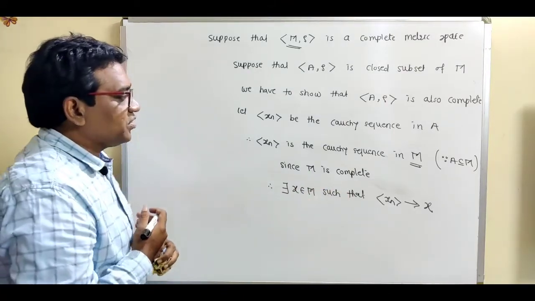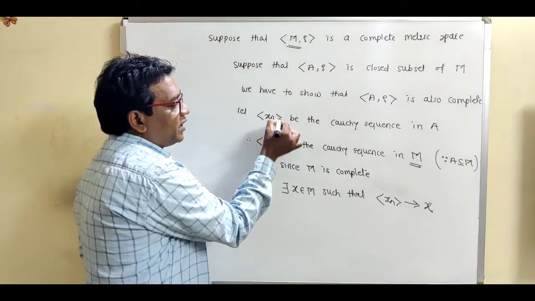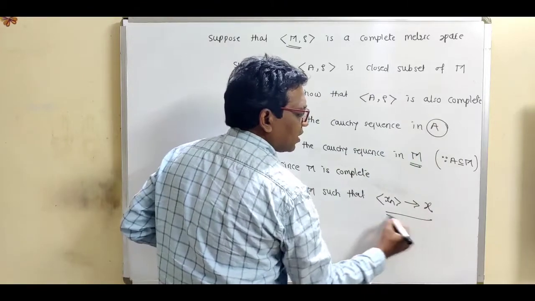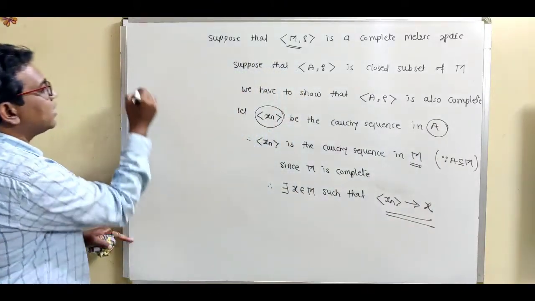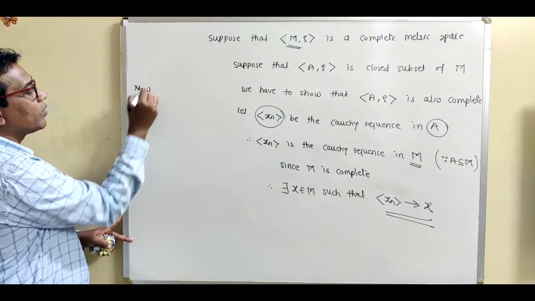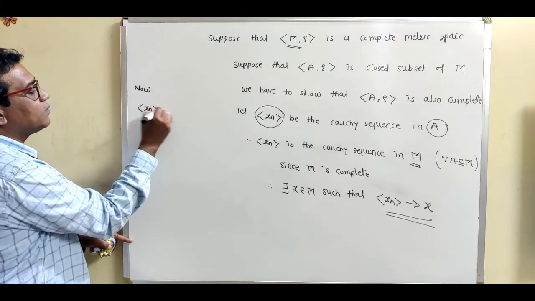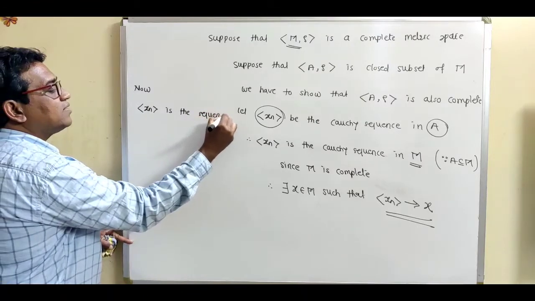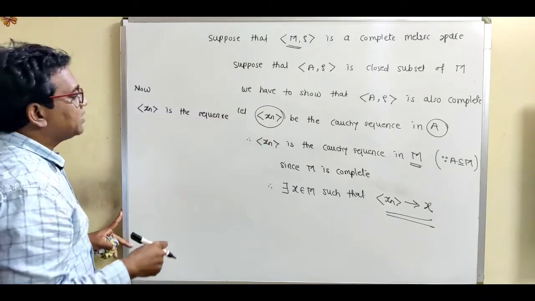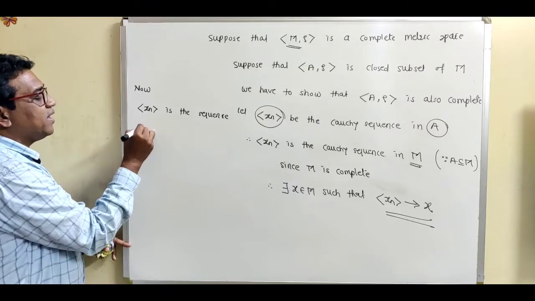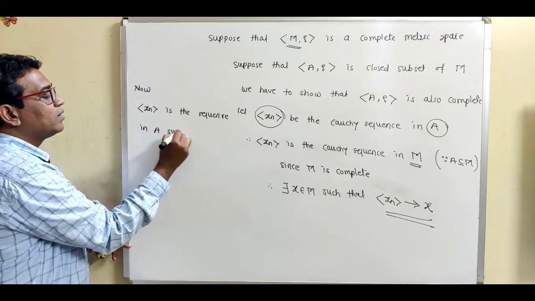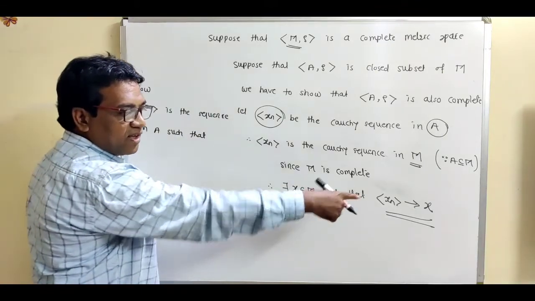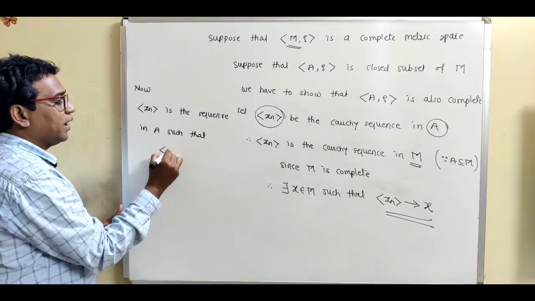So see, what is this condition? We have taken this xn as a sequence in A having this condition. So rewrite this condition. So write now: xn is a sequence, obviously a Cauchy sequence. So xn is a sequence in A such that we have shown that this xn converges to x.